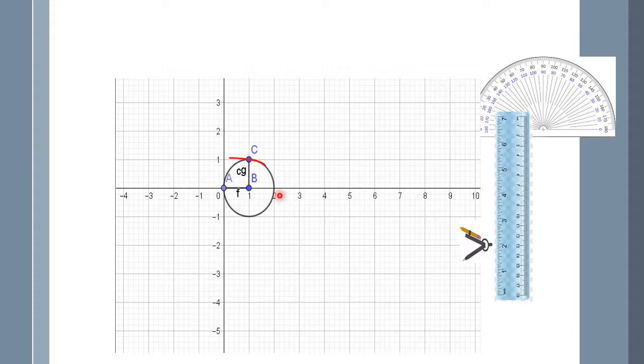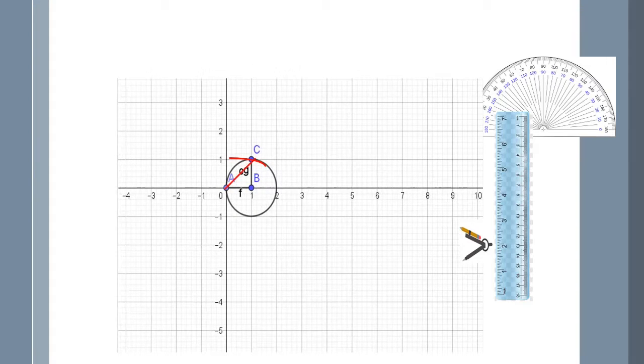Remember that the pointed end was at B. Now join AC. AC is equal to root 2.